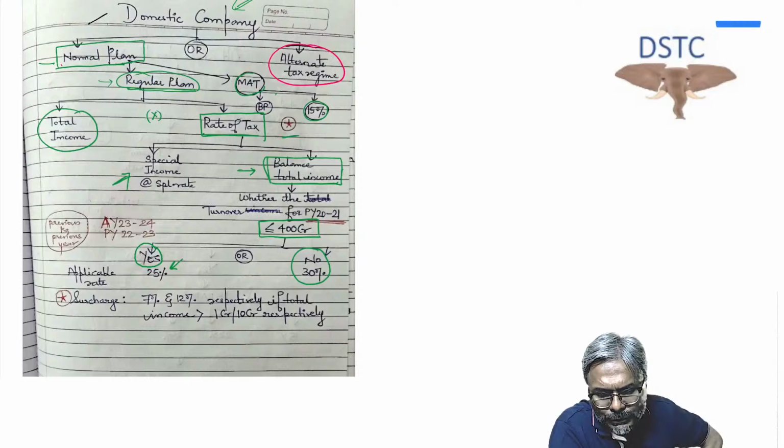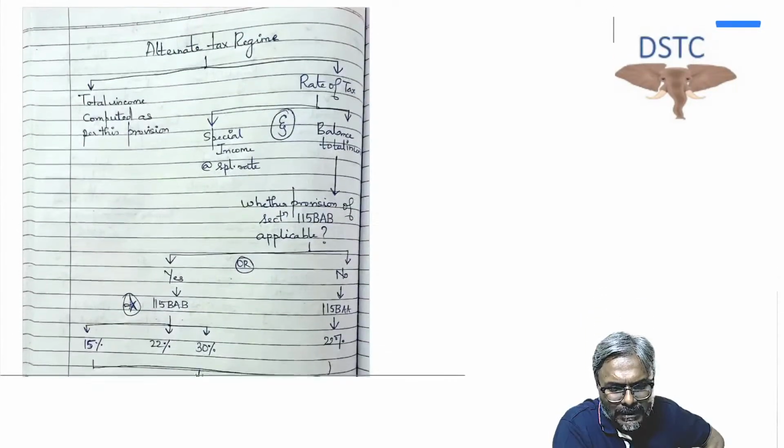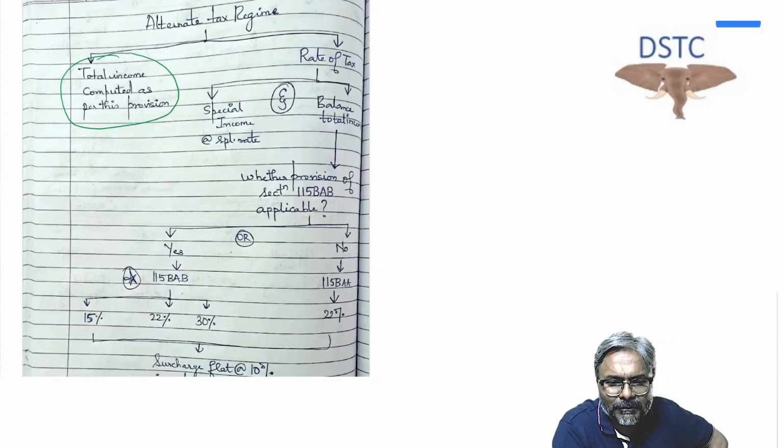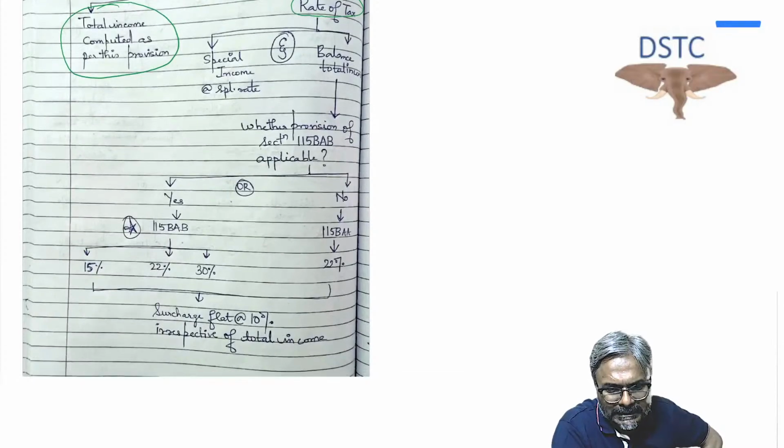And now I come to the alternate tax regime, students. So far as the alternate tax regime is concerned, if you see it very carefully, total income is computed as per this provision. Which provision? 115BAB for a company, or 115BAA. So you will compute the total income as per 115BAB or 115BAA, and on whatever income is computed you will apply the rate of tax. Now be careful, the rate of tax is important over here. What is the rate of tax, students, in this case?